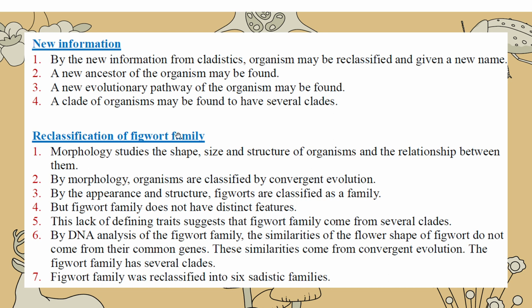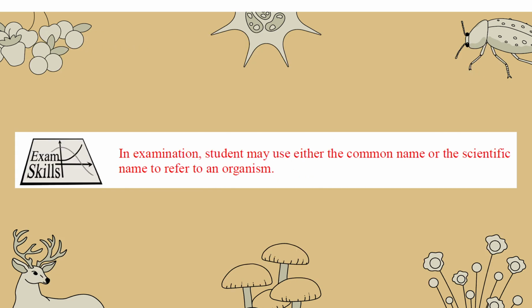For example, for the fish, why do we think that it is not one family? Because we have one thing lacking. They lack a defining trait. They don't have something common. They don't have a really distinct feature for this fish family, although they look a little bit similar. So we think that they might come from different lineages. So we study their DNA. We don't study the DNA of everything. We found out something interesting. For this one, they don't have a common distinct feature, so we studied it, and we found out yes, they come from 6 different families.